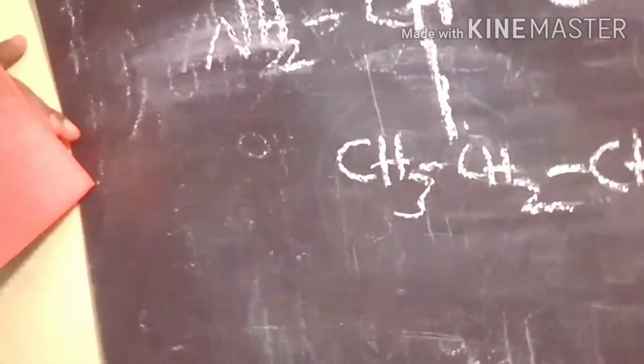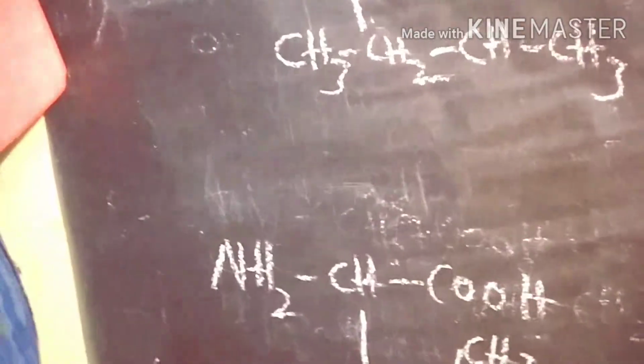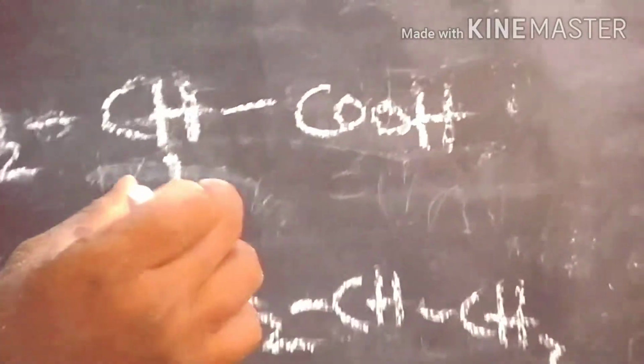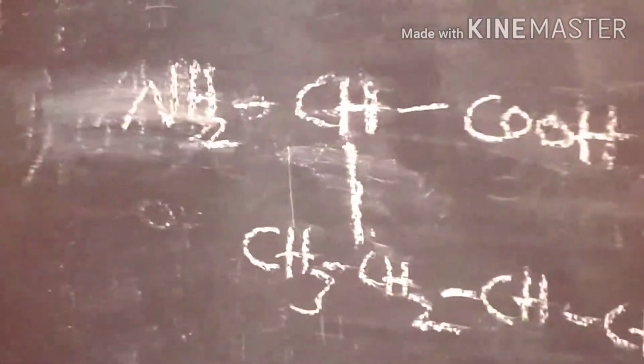In fact, we can compare leucine and isoleucine. Leucine has an isopropyl group substitution. Here the secondary butyl group is substituted in place of R, and that is called isoleucine. So this is the seventh one. The next one, the eighth,